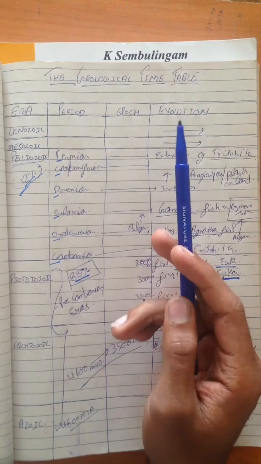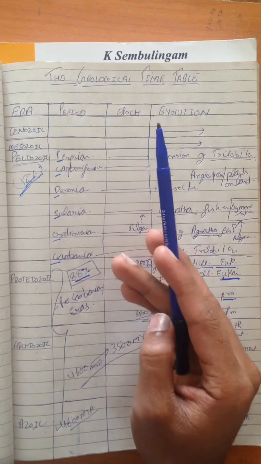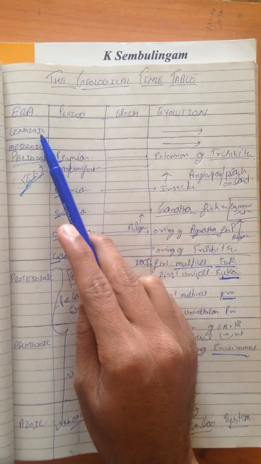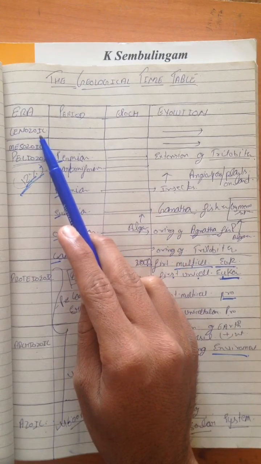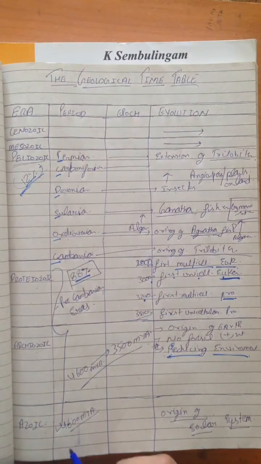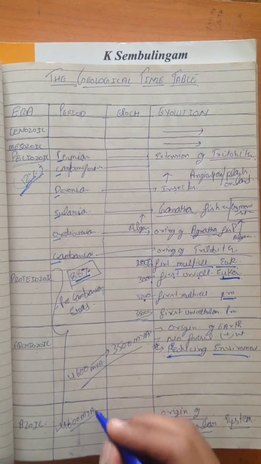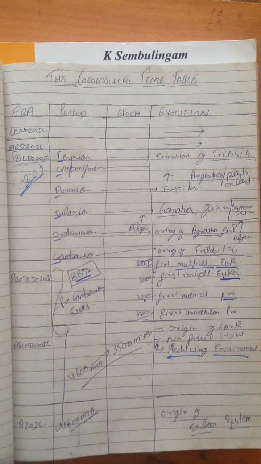The geological timetable covers the time from the origin of the Earth till the present, that is the Cenozoic era, also called the modern era. Let's start with the Azoic era. It's from 4600 Maya. Maya means million years ago. In this era, the original solar system takes place.